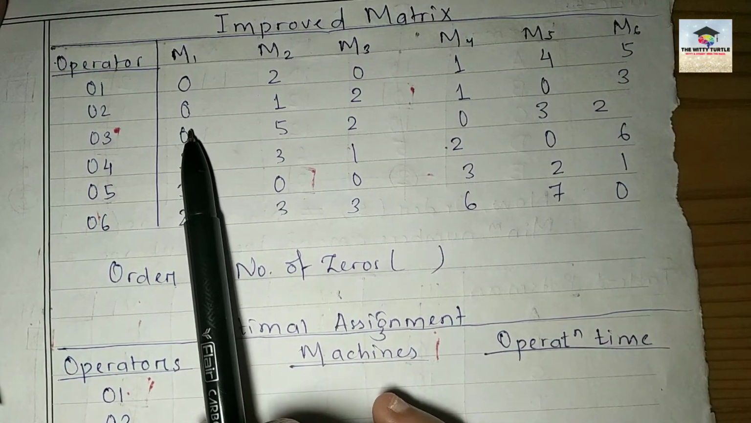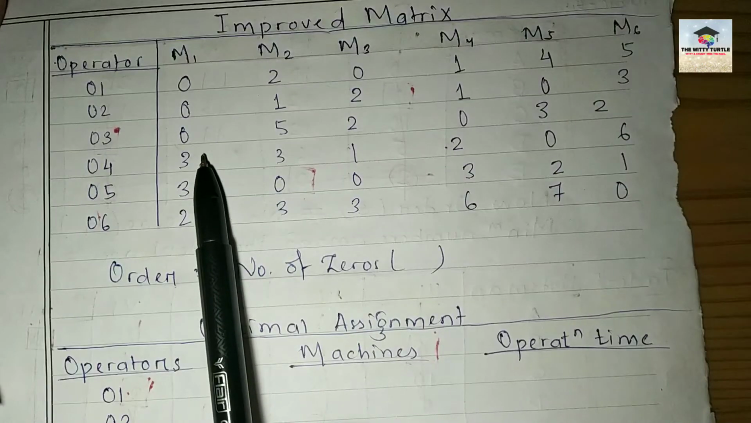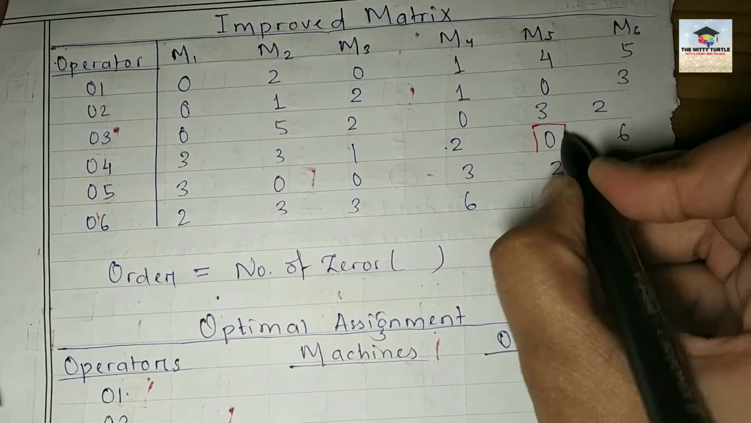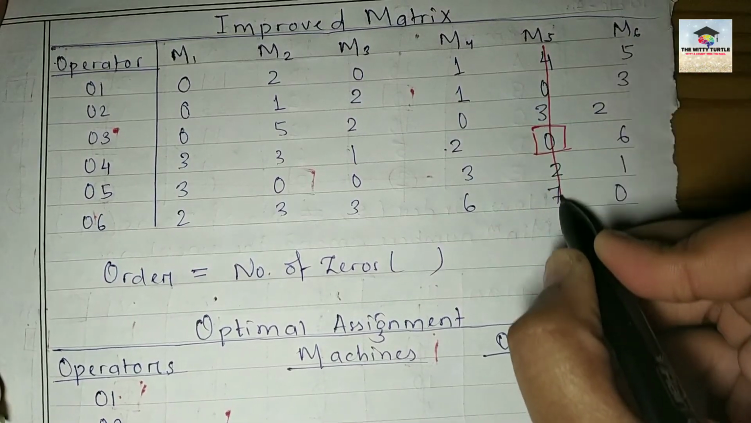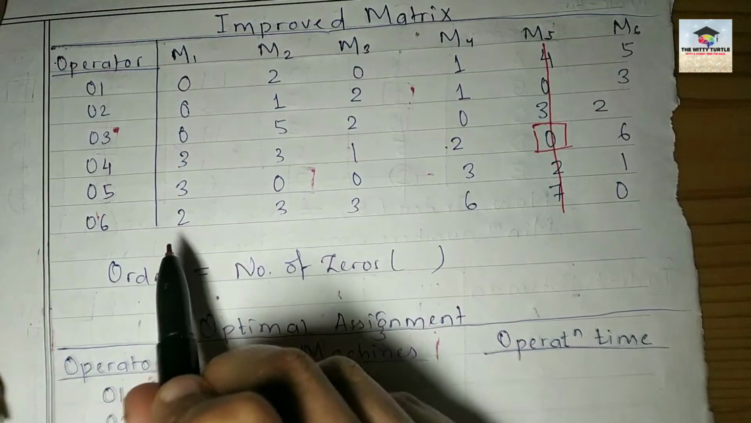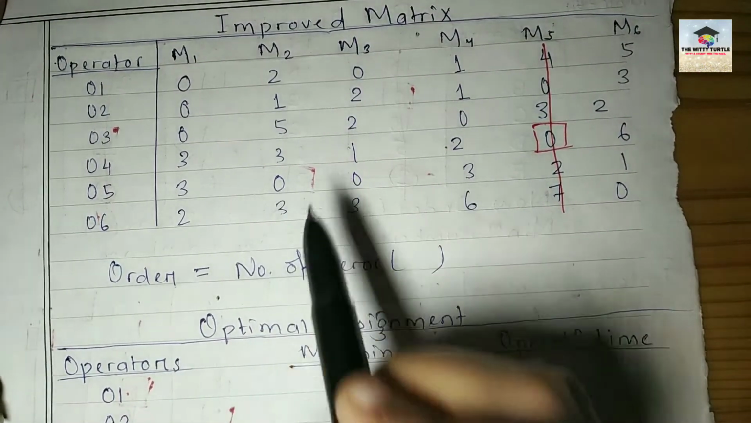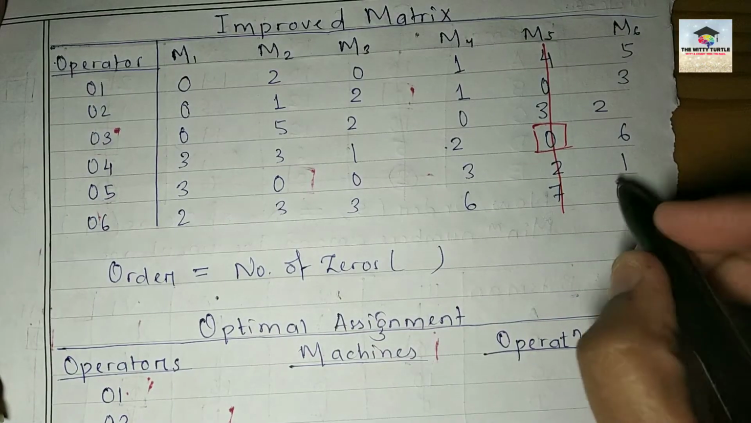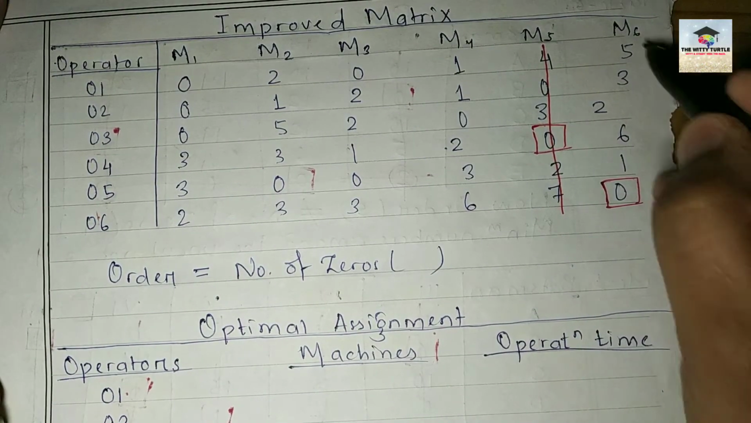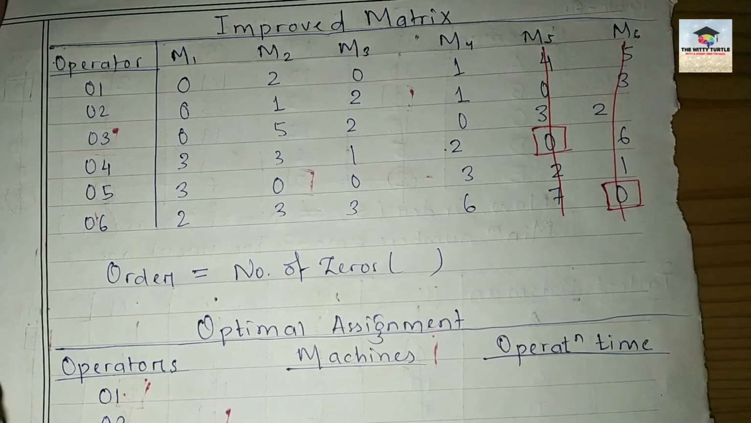In the third row also there are 2 zeros. In the fourth row, how many zeros are there? Only 1. So now cut the entire column. In the fifth row also you have 2 zeros. Now in the sixth row you have only 1 zero. So again you are going to cut this entire column.